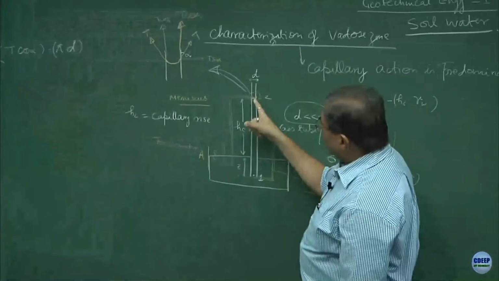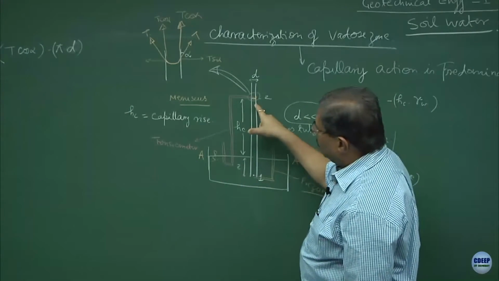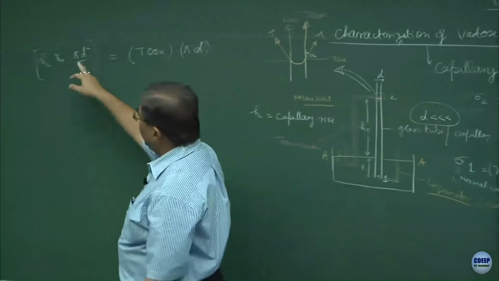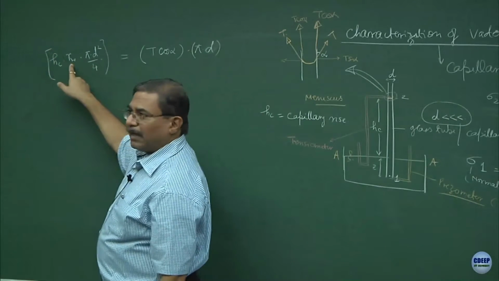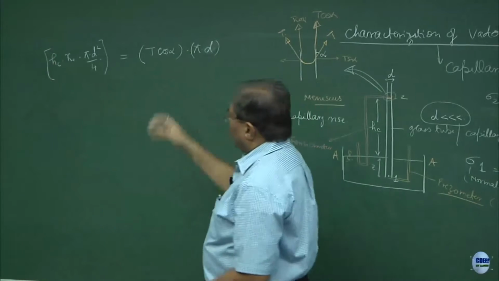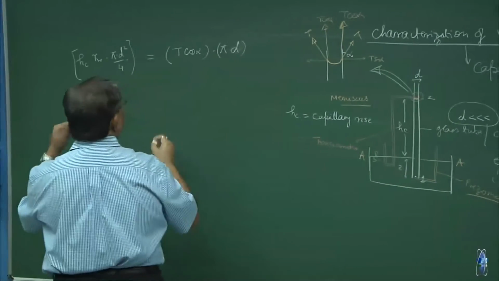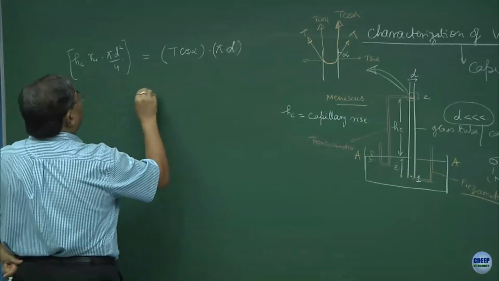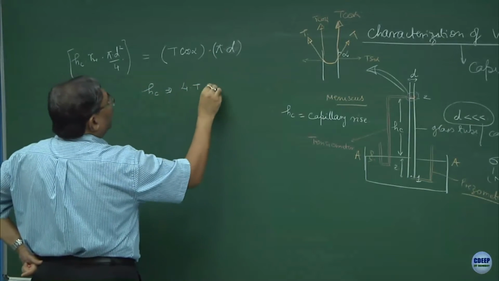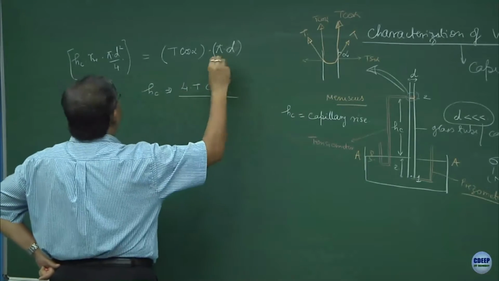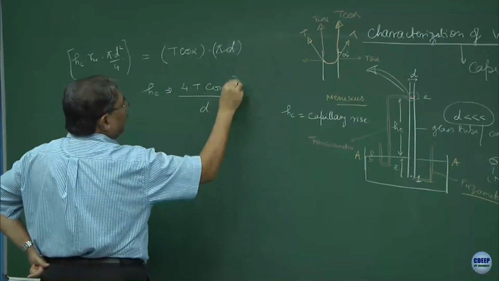So, the weight of the water which has gone into the capillary tube is pi d square by 4 into the height of the column, the volume, multiplied by gamma W. Equate this and what are you going to get? You will be getting Hc equal to 4 T cos alpha upon d gamma W, as pi d gets cancelled out. Is this okay?